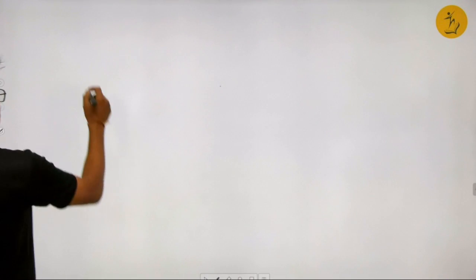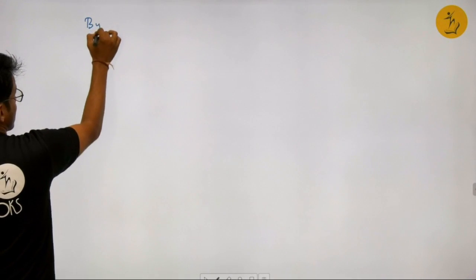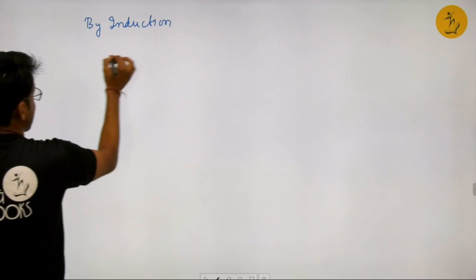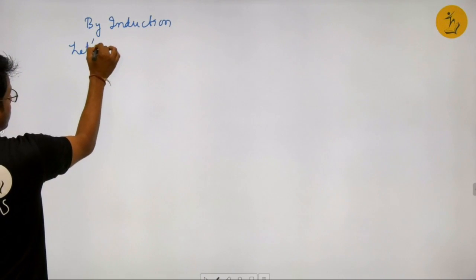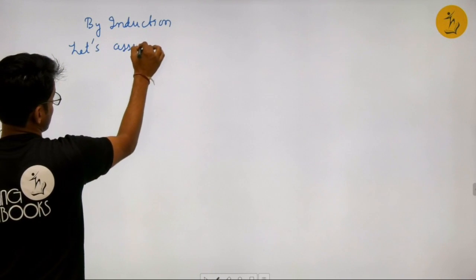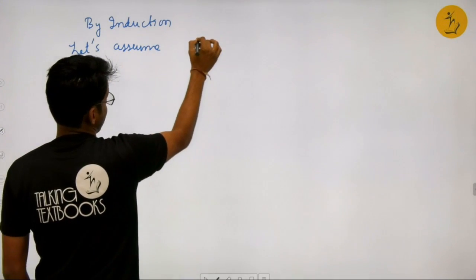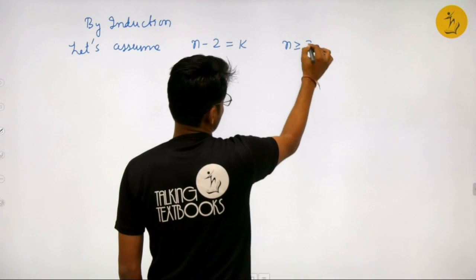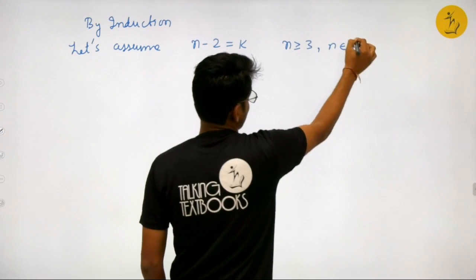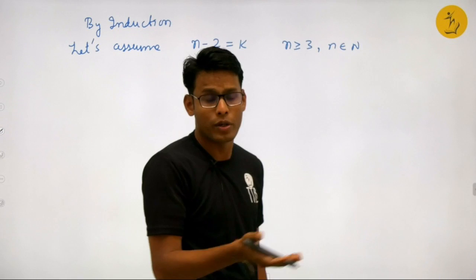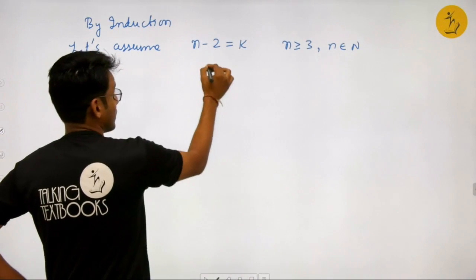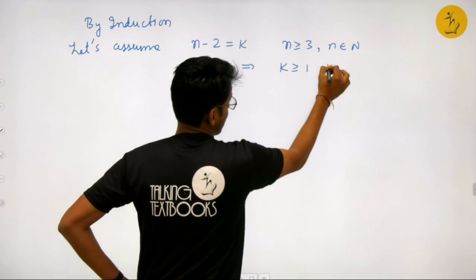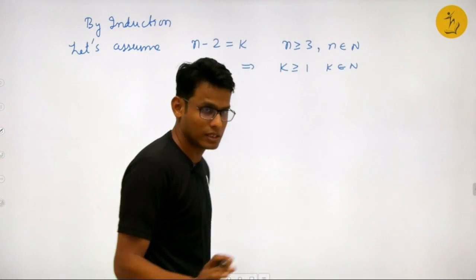I'll be doing it by induction, a very powerful strategy. Let's assume n minus 2 equals k. Since n is greater than or equal to 3, and n belongs to the natural numbers because the number of sides is always a natural number, it implies k is greater than or equal to 1, and k belongs to the natural numbers.